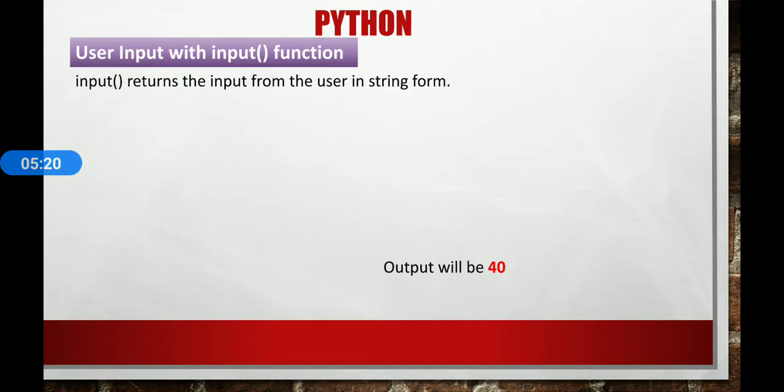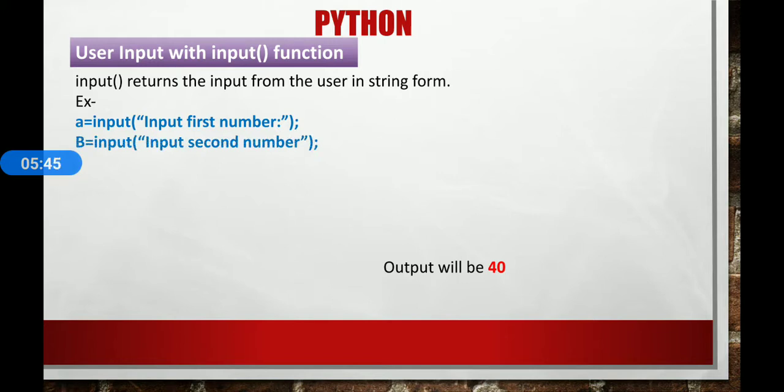Next, the user input function. The input function returns the input from the user in a string form. Keep in mind, the input function returns the input from the user in string form. Whatever you have entered, a number or a string, is treated as a string. For example, a equal to input first number, b equal to input second number. Here a and b are two variables, and these two variables store two different numbers, and here is given c equal to a plus b.